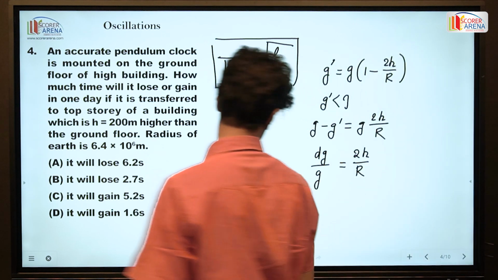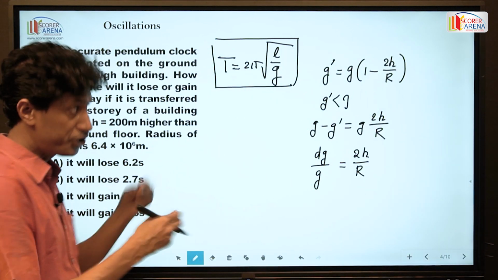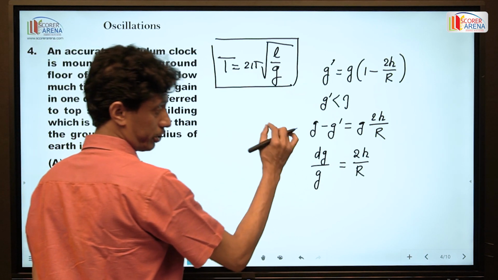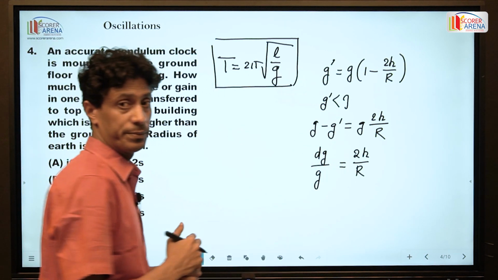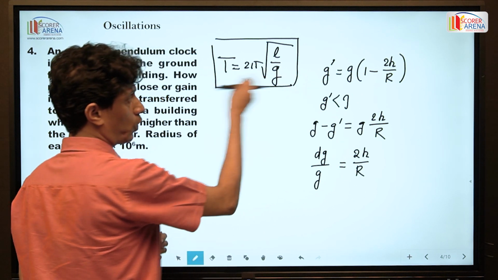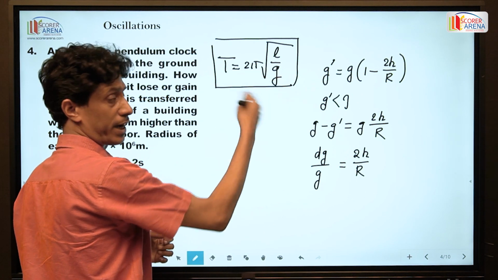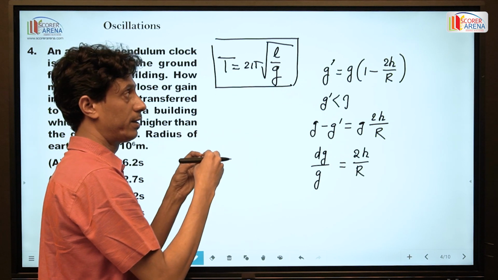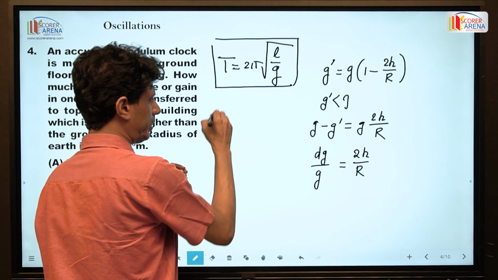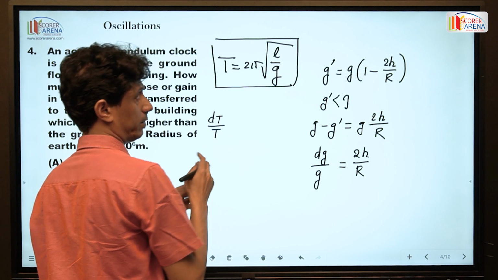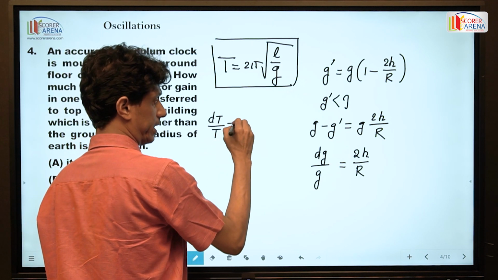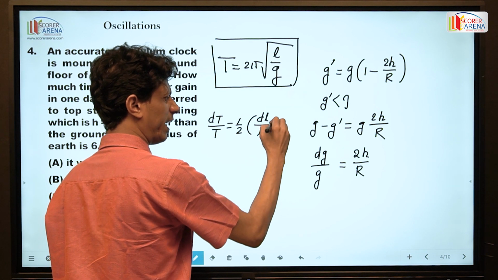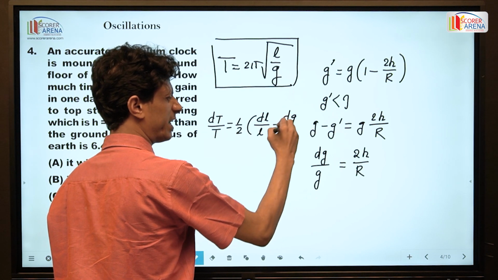Here the change in time period is due to change in the gravitational intensity. If we take log natural both sides and write in differential form, directly you can say dT by T is half dl by l minus half dg by g.